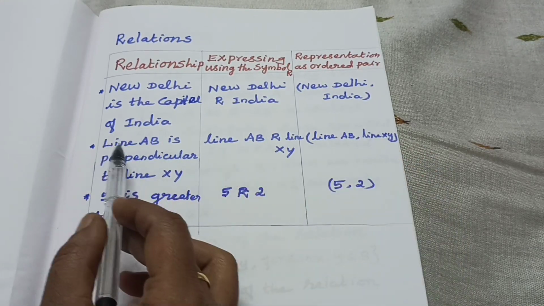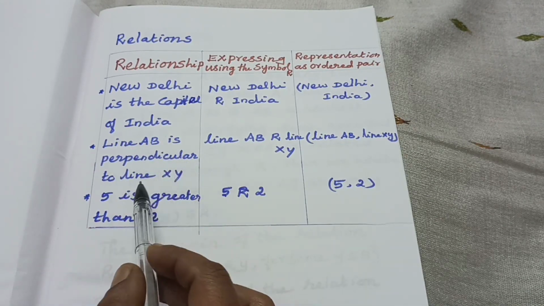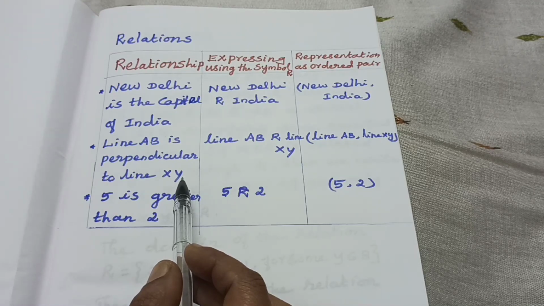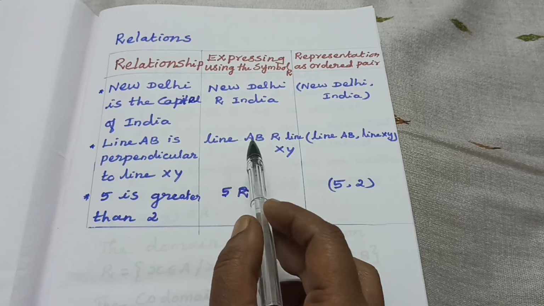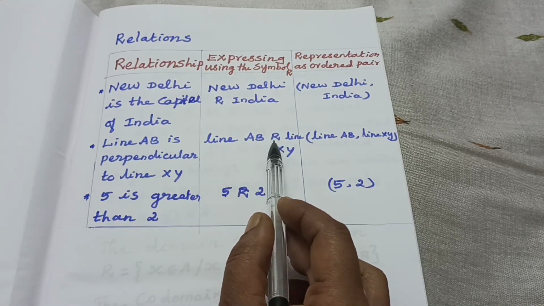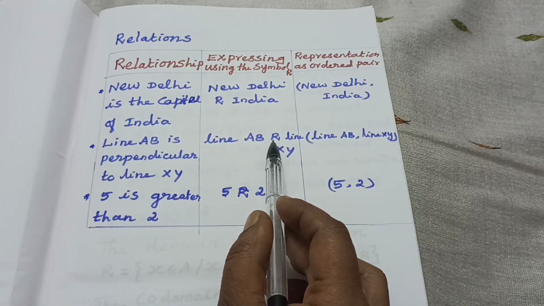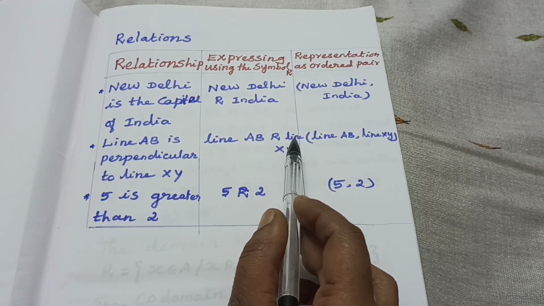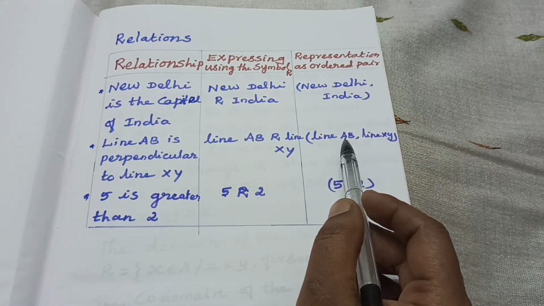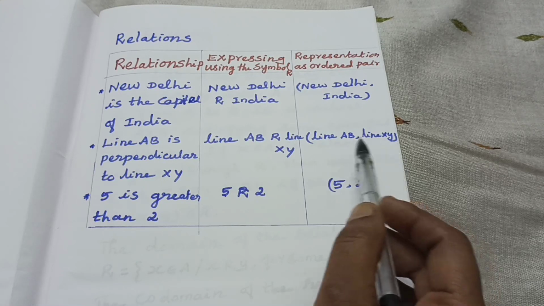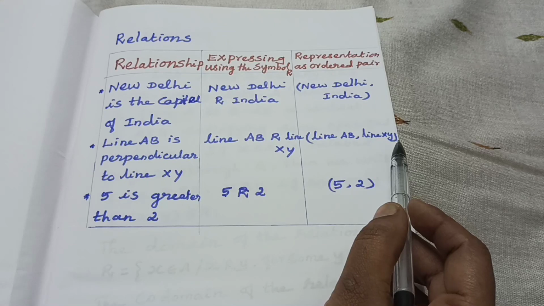Then one more example. Line AB is perpendicular to line XY. How can we express it in the symbol? Line AB is related to XY, where the relation is perpendicular. Then we have to represent it in ordered pairs: line AB, comma, line XY.